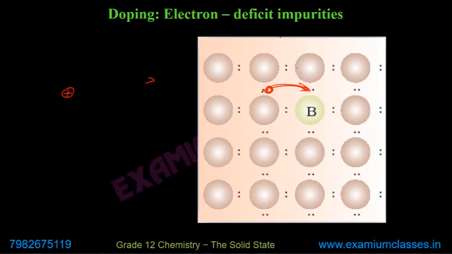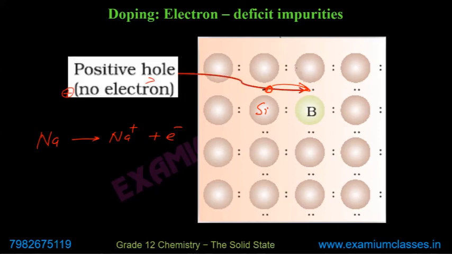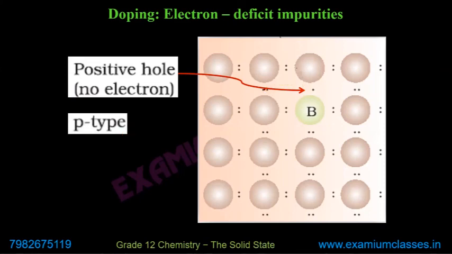When negative goes away, something positive is left. For example, sodium, I'm just explaining, that is not related to this one. When sodium loses one electron, this electron goes away, and sodium gets a positive charge. Similar to this, when the electron moves away from this silicon, the hole created will actually be positively charged. So that's why I am calling it a positive hole.